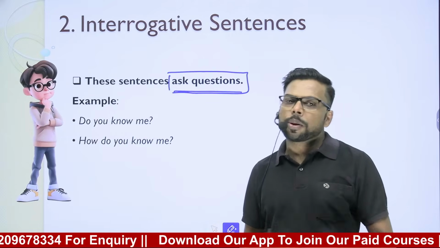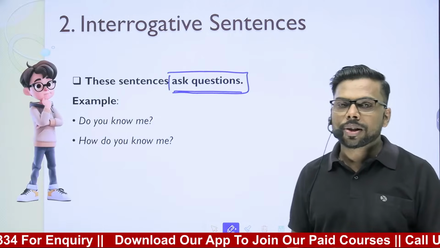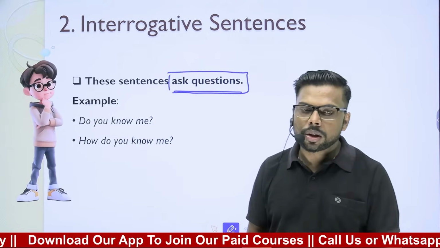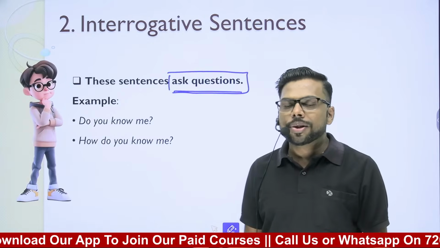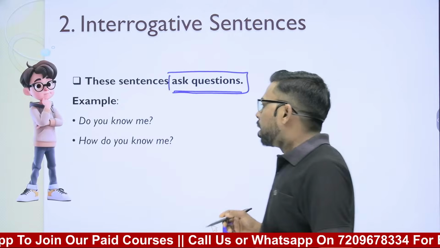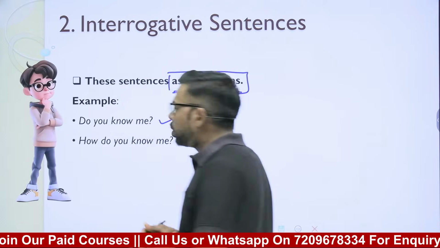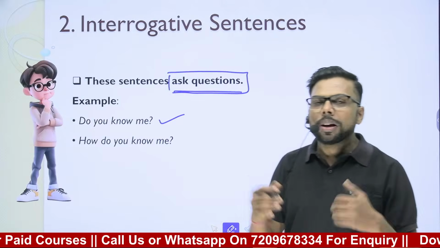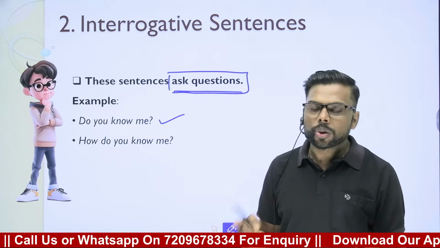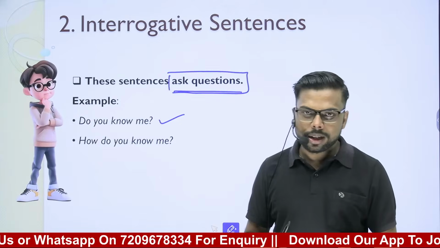And there are two types of question. One question is known as yes no question. With the help of yes no question, you will get the answer in yes or no. For example, see, do you know me? If I say do you know me, you will answer. Your answer will be either yes or no. So this is called yes no interrogative.